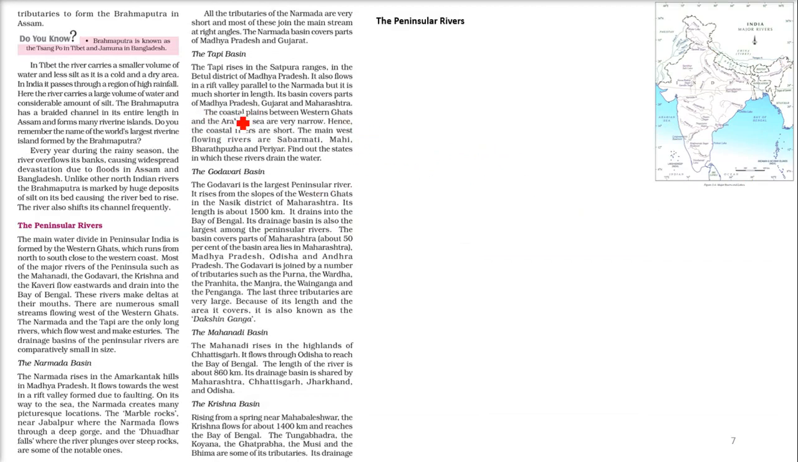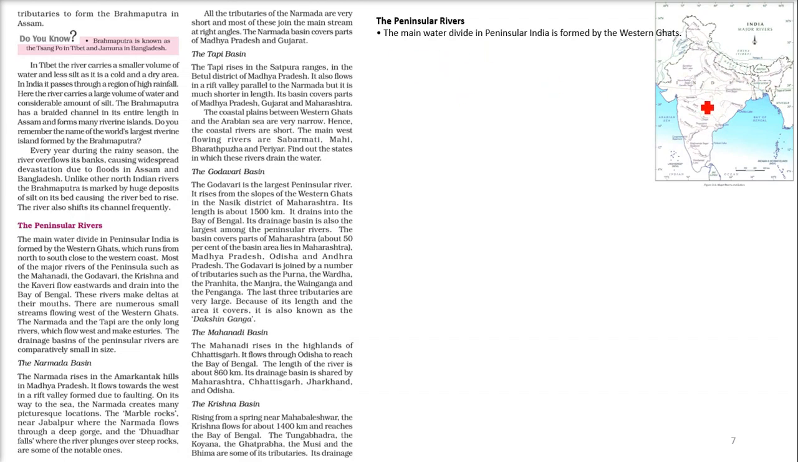So Brahmaputra is known as Sangpo in Tibet. Here it is called Sangpo. And when it comes to Bangladesh, Brahmaputra is known as Jamuna. Now we have seen all these rivers.